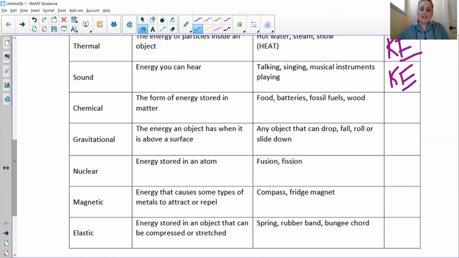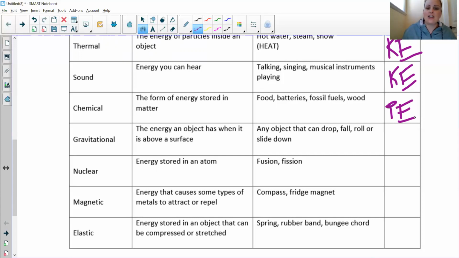Another type is chemical energy. This is the form of energy stored in matter. Remember, chemicals is matter. Anything that takes up space and has mass is matter, and it has a chemical composition, and there is energy stored in that. And we obtain that energy when we digest the food. We obtain that energy when we hook up a battery to an electrical circuit and complete it and turn it on. We obtain that energy when we burn fossil fuels, but if we don't do something to it, it just stays stored. So this is potential energy.